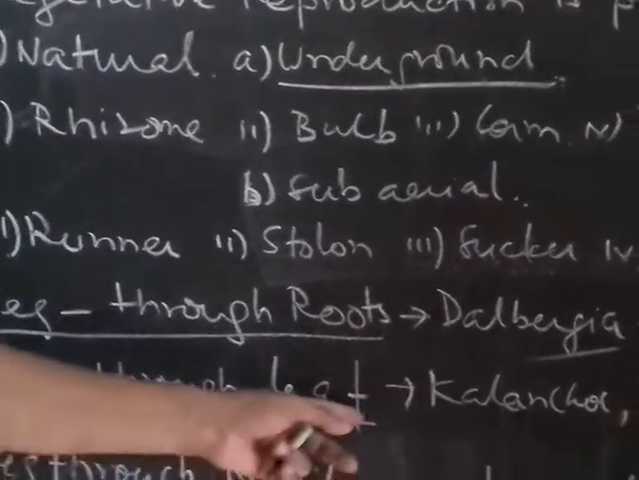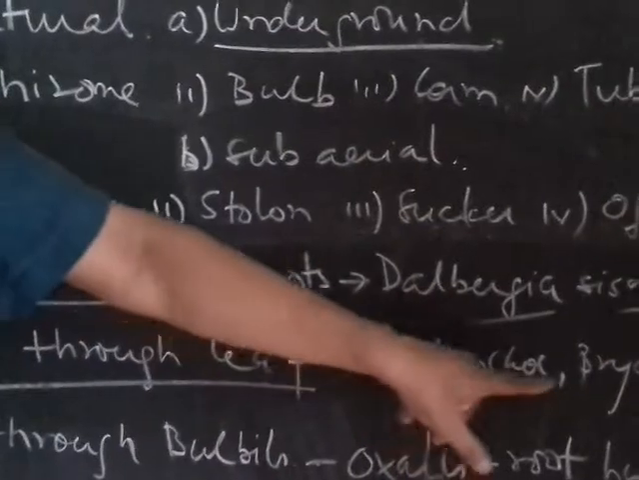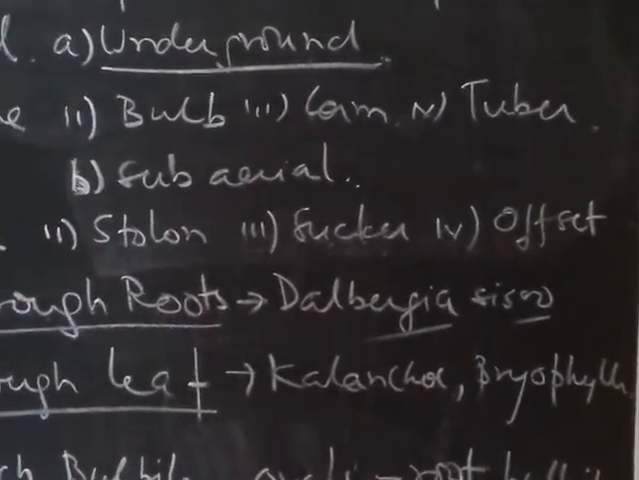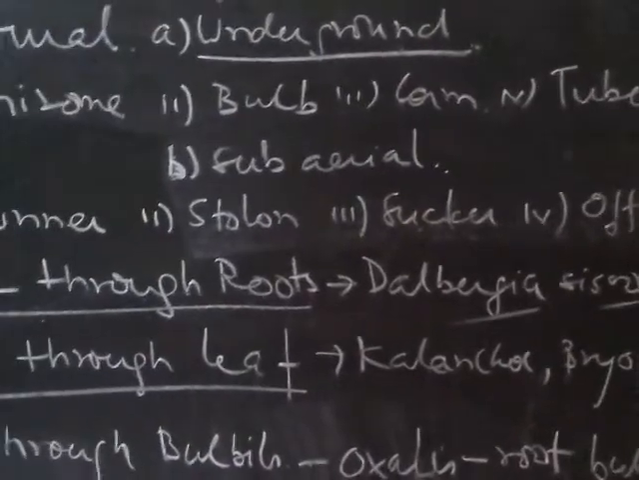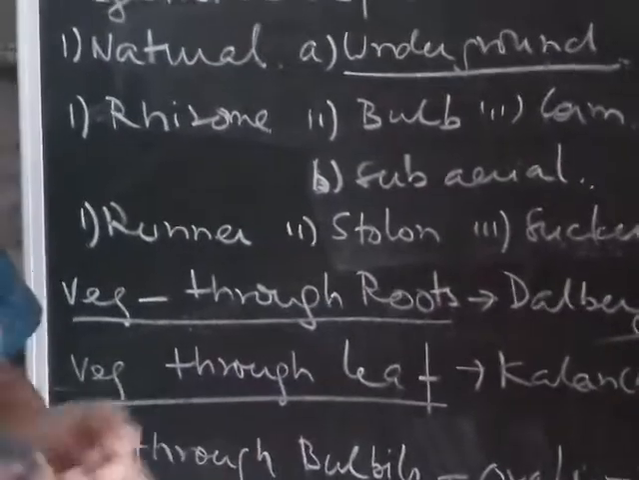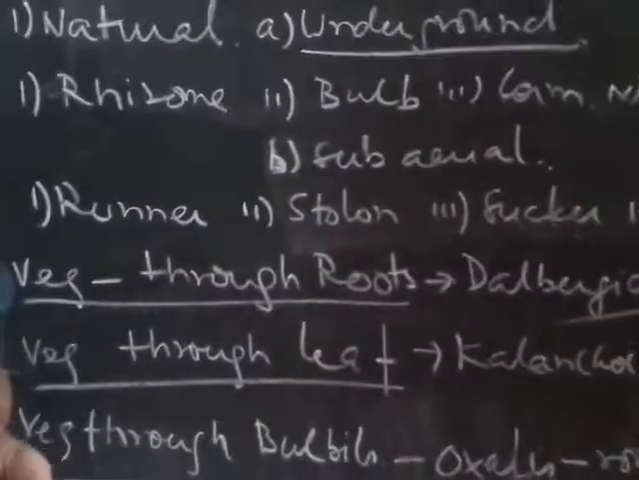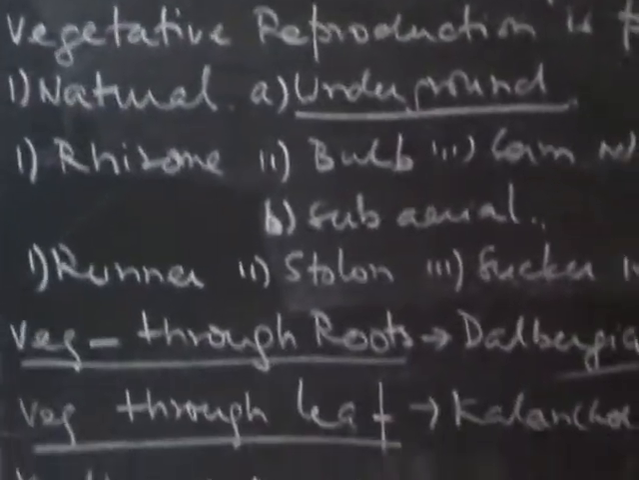Vegetative propagation also takes place through the leaf. For example, in Kalanchoe and Bryophyllum, on the border of the matured leaf you will see small plantlets growing into leaves and roots, and when the matured leaf falls, those individual small plants growing along the margin of the parent leaf become individuals.